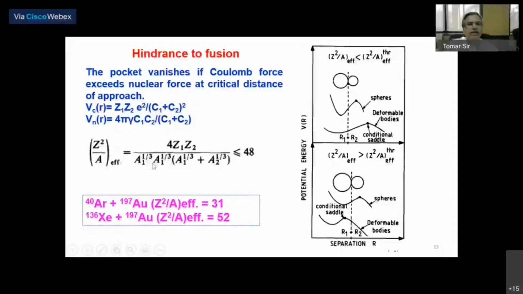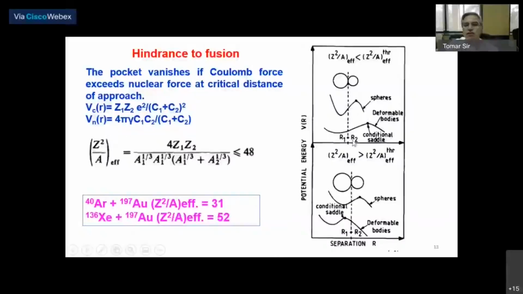So there is a critical value of the so-called effective fissility parameter, Z squared by A effective, given by this formula, 4 Z1 Z2 by A1 to the 1/3, A2 to the 1/3. Essentially it is the two radii of the nuclei and their charges. If it is less than or equal to 48, then they can form a pocket and fuse together. If it is more than 48, they are probably unable to fuse. In the previous slide, for argon plus gold this value was 31, so they could fuse together. And for xenon plus gold, this is 52, so they are unable to fuse together.